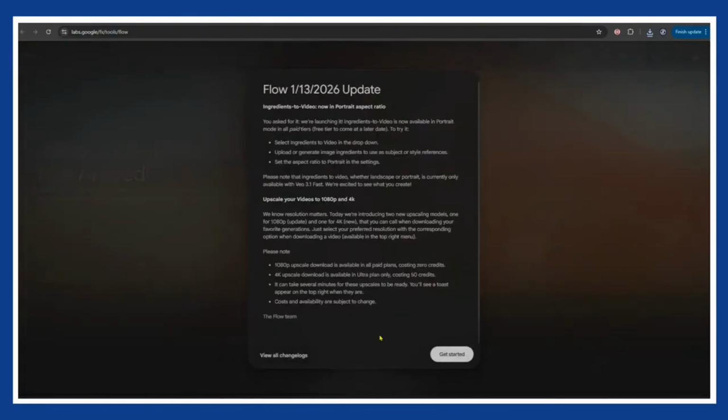Go to Grok.com and click the Imagine tab. Upload your image, select the video model and the ratio you are using, then type what the character should say. In a few seconds, the object starts talking.